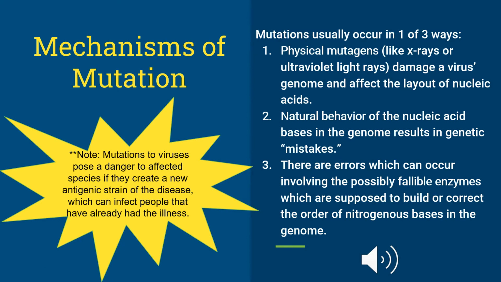First, physical mutagens like X-rays or ultraviolet light rays can damage a virus's genome and affect the layout of nucleic acids. Second, natural behavior of the nucleic acid bases in the genome can result in genetic mistakes. Third, there are errors which can occur involving the possibly fallible enzymes which are supposed to build or correct the order of nitrogenous bases in the genome.